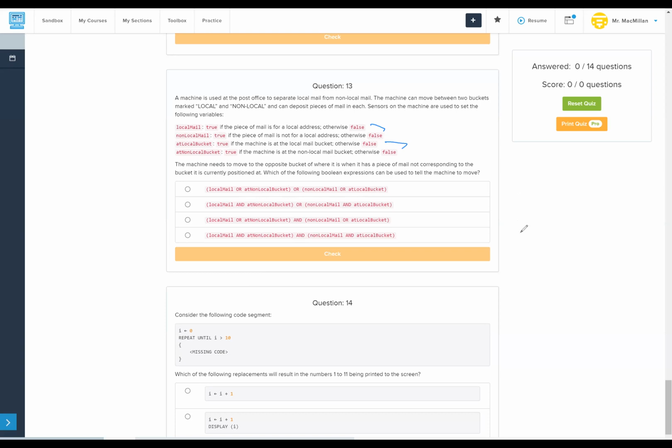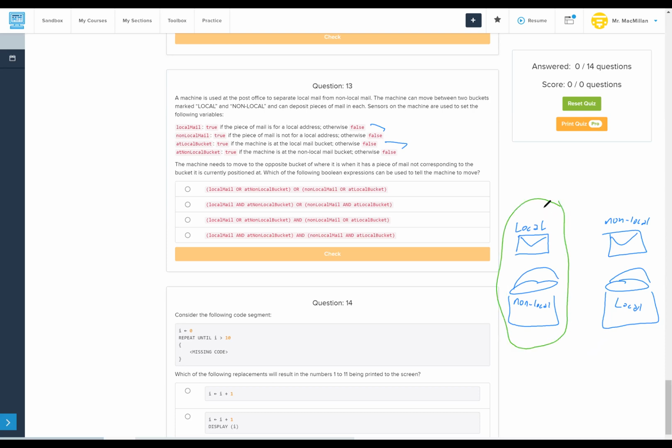Our situations are, we have local mail over the non-local, where we have non-local over the local bucket. So in order to move, we need one of those 2 situations to be true.